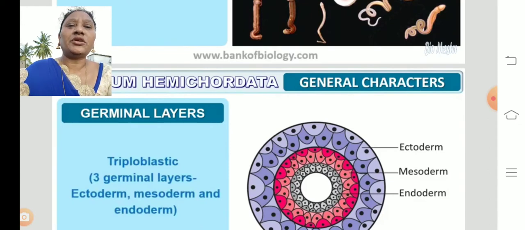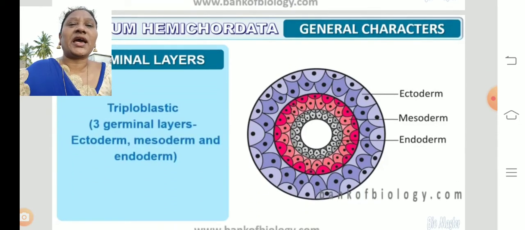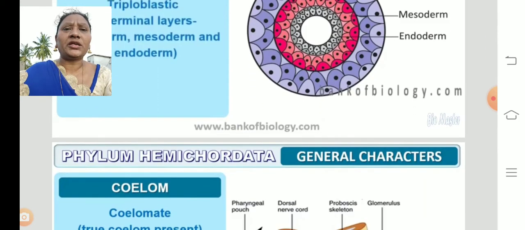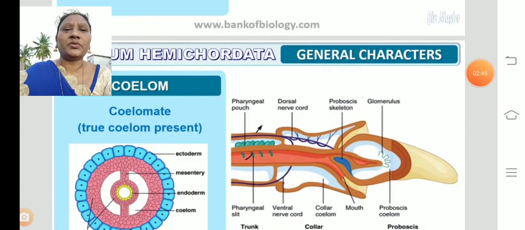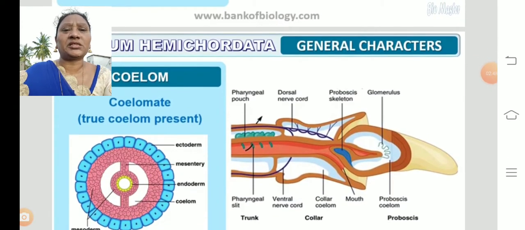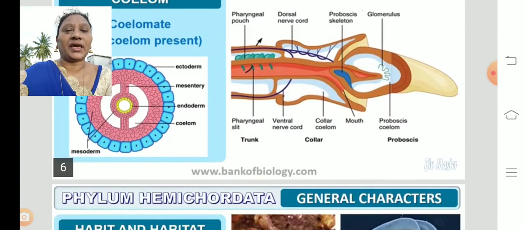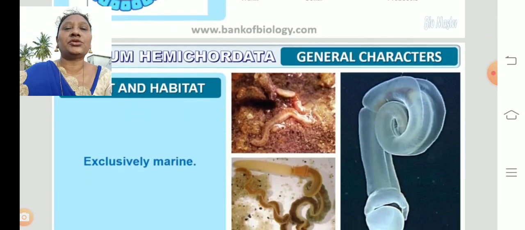Coming to the germinal layers, these are triploblastic animals. We can find outer ectoderm, middle mesoderm, and inner endoderm. If the body is covered by three germinal layers, such organisms are called triploblastic animals. And the coelom, the body cavity. These are coelomates, and we can find a true coelom. So ectoderm, mesoderm, endoderm, and a coelom you can find there. The coelom is a body cavity. They have a true body cavity, so they are true coelomates, eucoelomates.